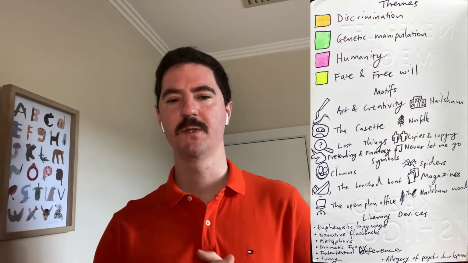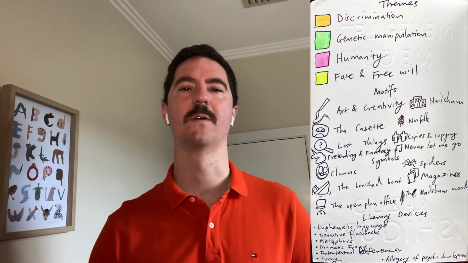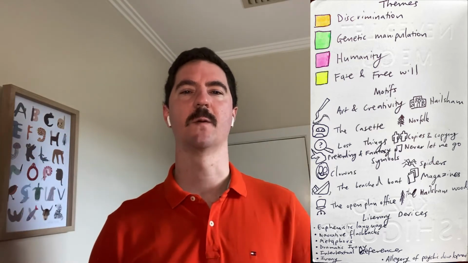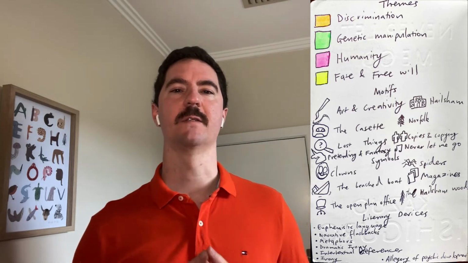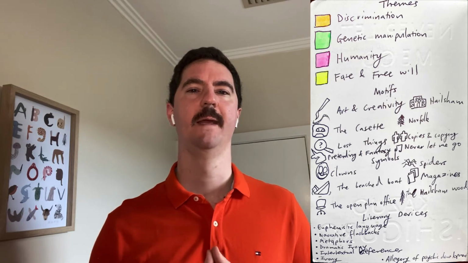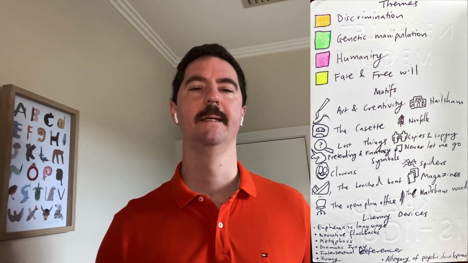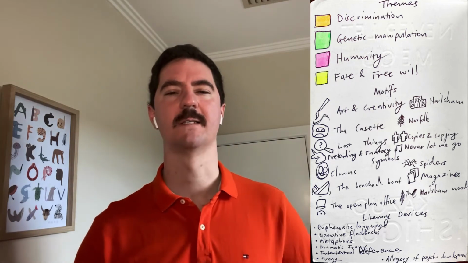Then we've got some symbols. We've got magazines. We've got the open plan office. We've got Tommy's animals, Tommy's drawings. Some of these fit within the motifs as well, but they're important to annotate, to keep in mind, because the authors put them very obviously and very crucially into the story. And so your job is always, as well as annotating where these are, keeping in mind what they represent and what they mean.